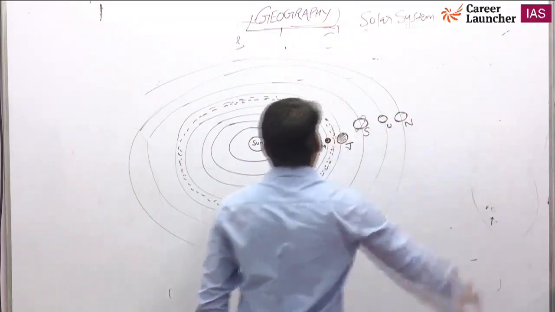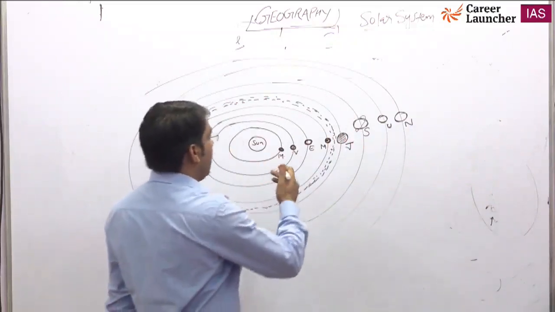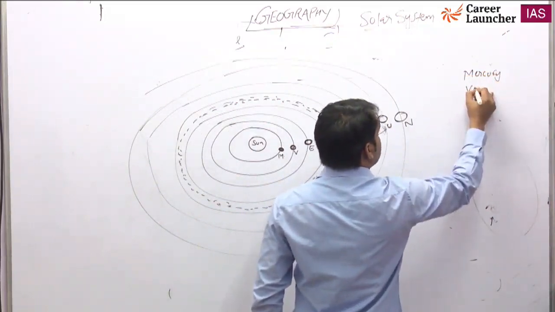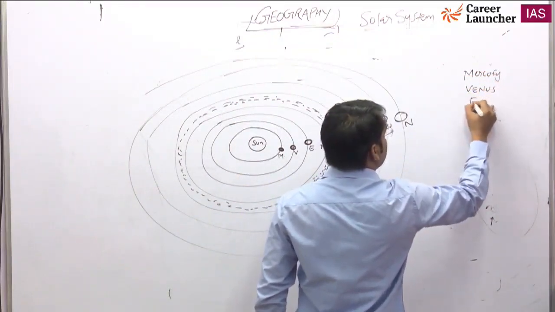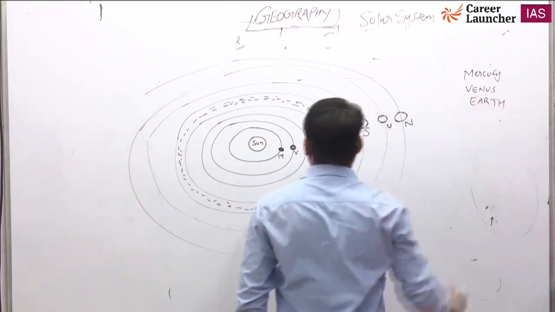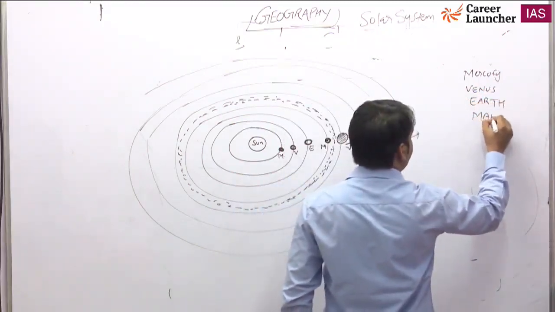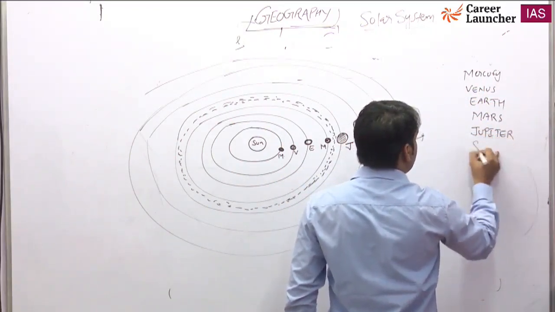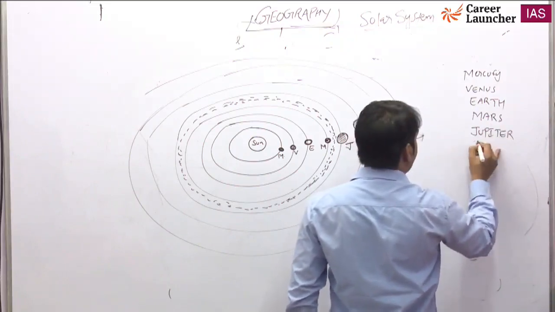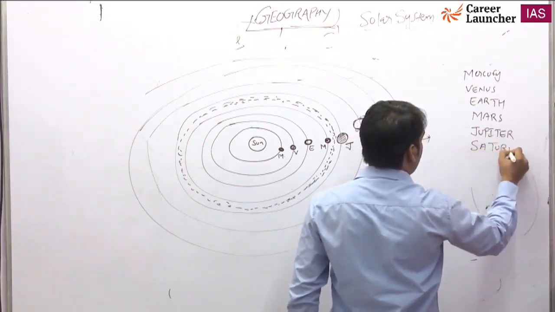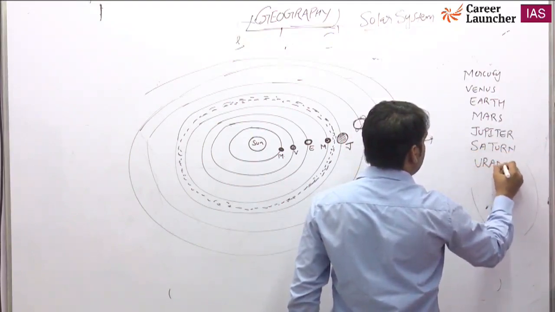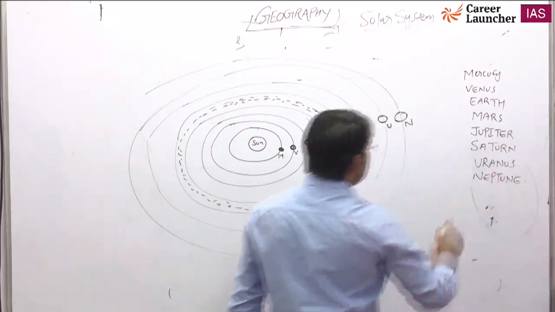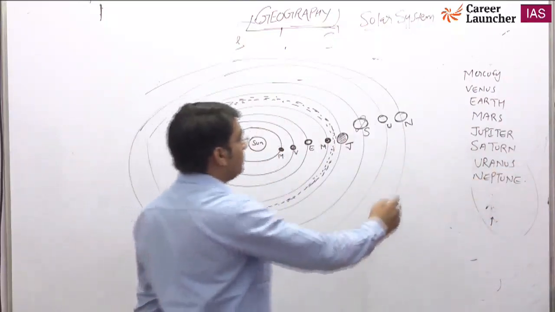Neptune. So basically, the planets you see: M stands for Mercury, Venus, Earth, Mars, Jupiter, Saturn, Uranus and Neptune. So these 8 planets are there in our solar system.